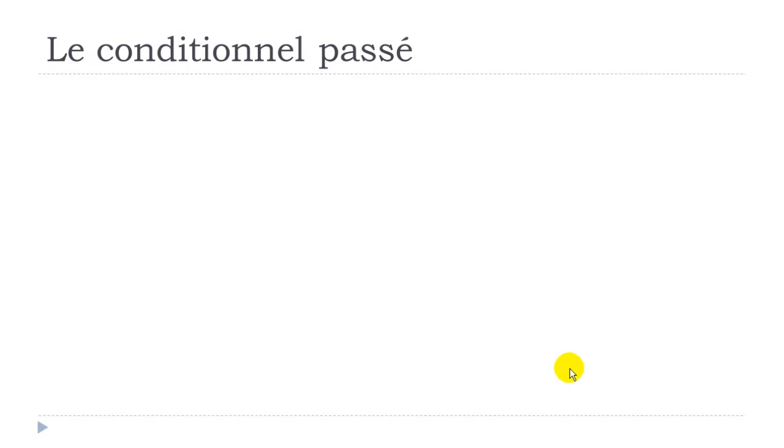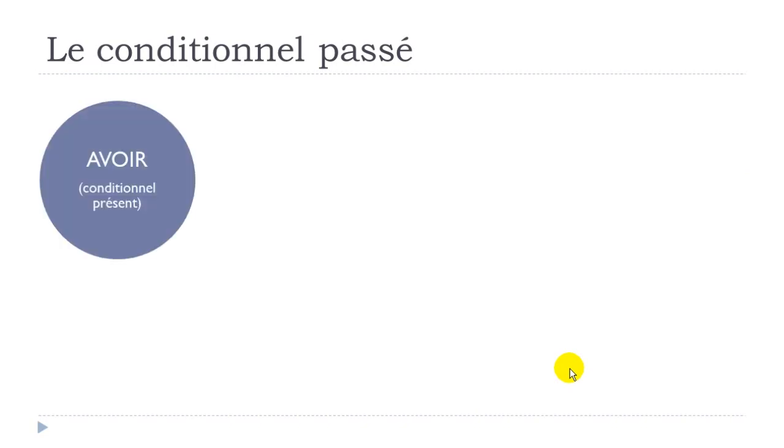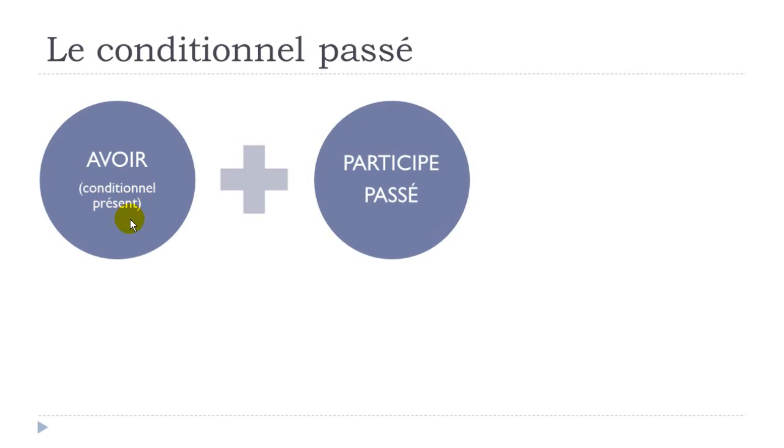So if you want to construct this conditionnel passé form, you will first have to use avoir, but avoir should be at the conditionnel présent form. Then you will put after it the participe passé form that we saw previously when we introduced the passé composé, because that's the second part that we use for the passé composé as well.